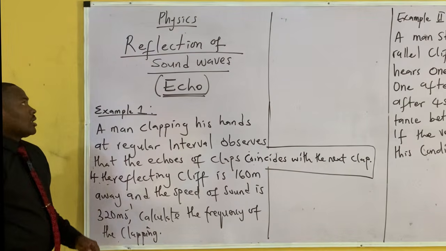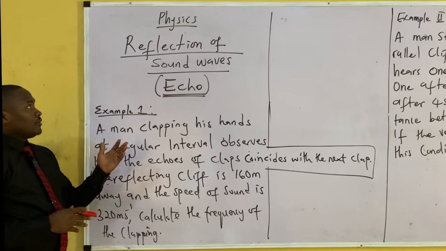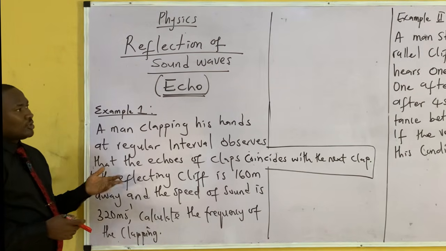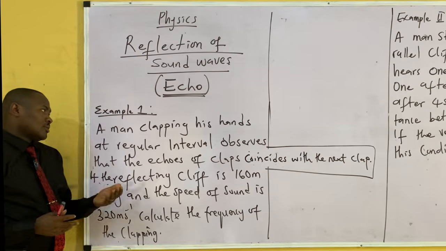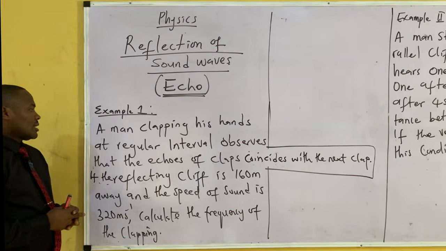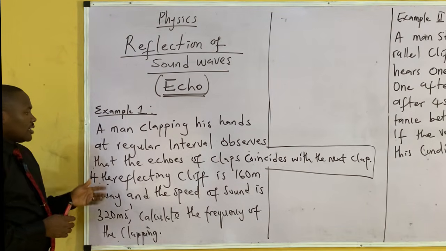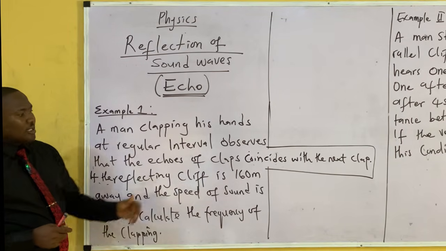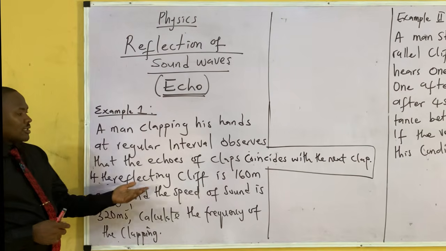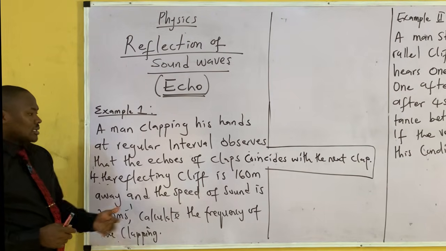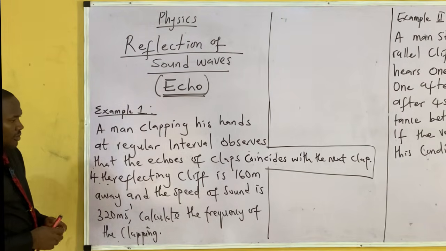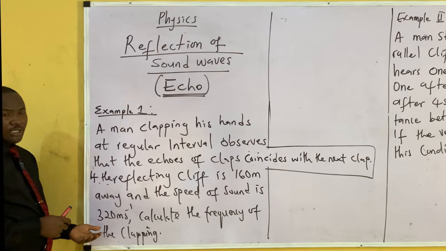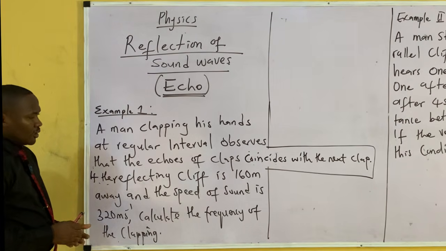So now we're looking at some examples of reflection of sound, how to calculate questions in this area. Now we have one example. It says, a man clapping his hands at regular interval observes that the echoes of clap coincides with the next clap. If the reflecting cliff is 160 meters away and the speed of sound is 320 meters per second, calculate the frequency of the clap.